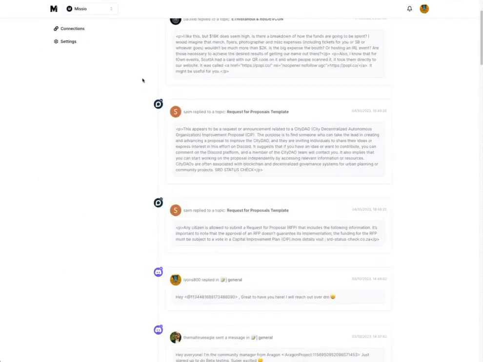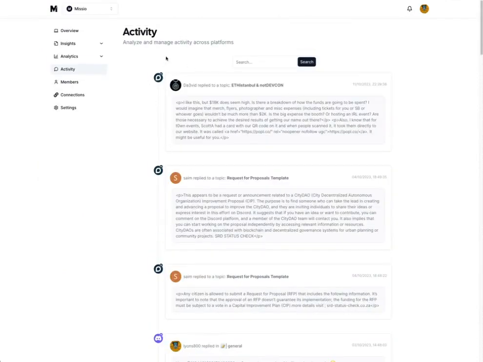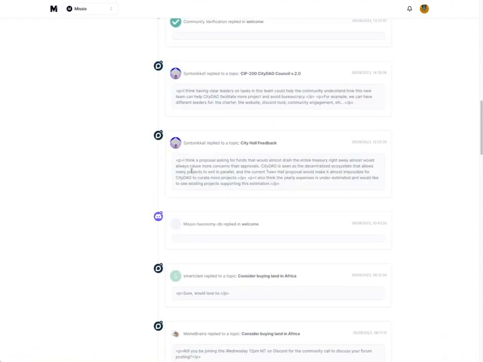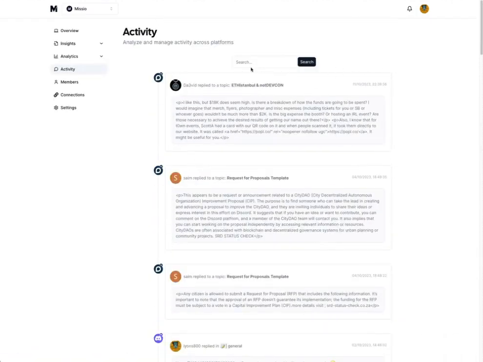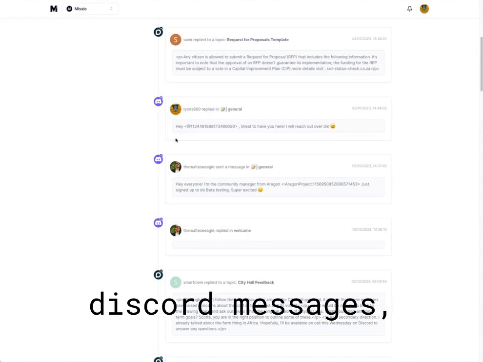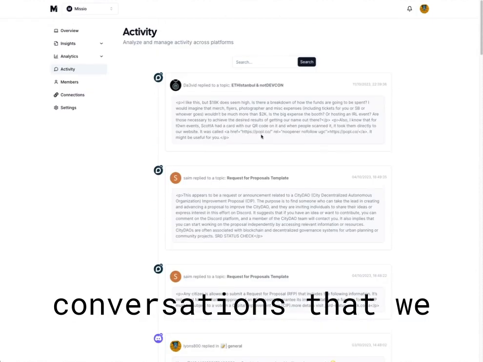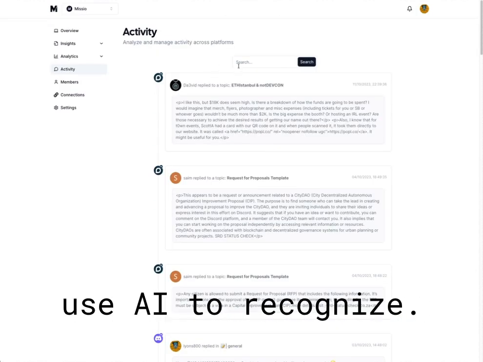The idea is we're consolidating all of this into one easy to see, easy to use activity timeline with filters and stuff like that. If there's a million Discord messages, they're going to be grouped together in conversations that we use AI to recognize.